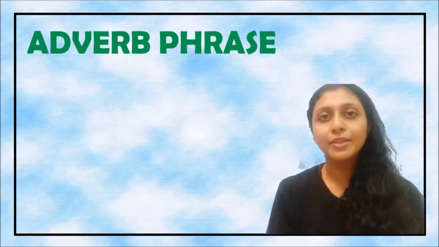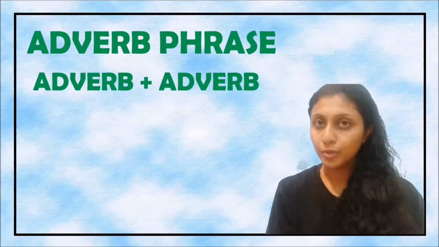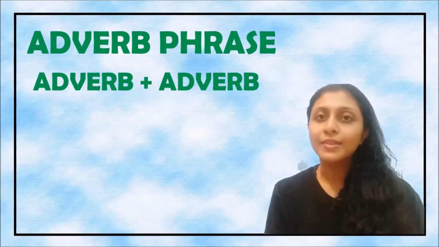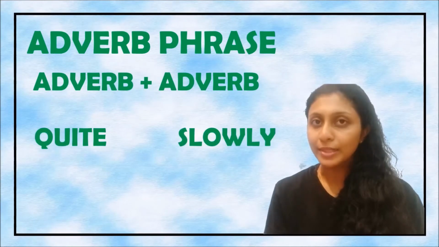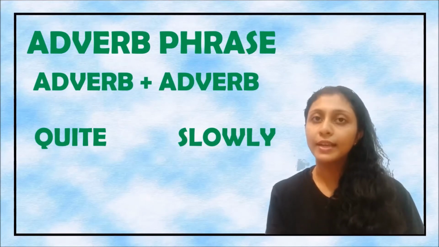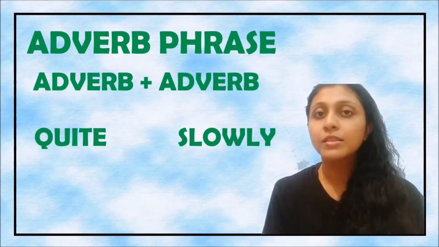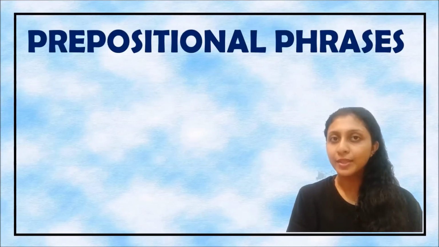What about the adverb phrase? The adverb phrase consists of an adverb and another adverb. When two adverbs are written together, we have the adverb phrase. Quite slowly. Quite is an adverb and it is modifying another adverb, which is slowly. Our interest is on the topic of prepositional phrases.